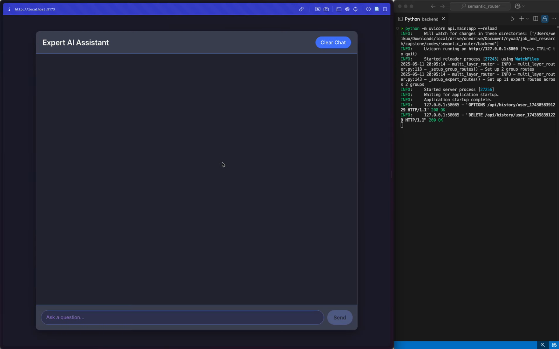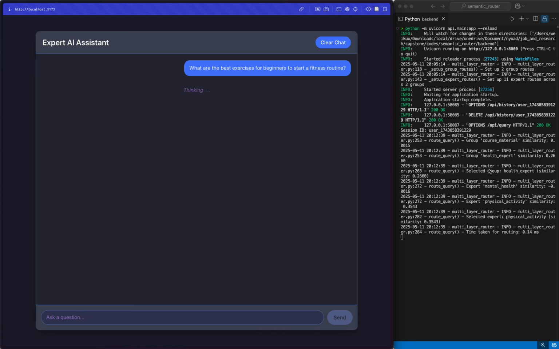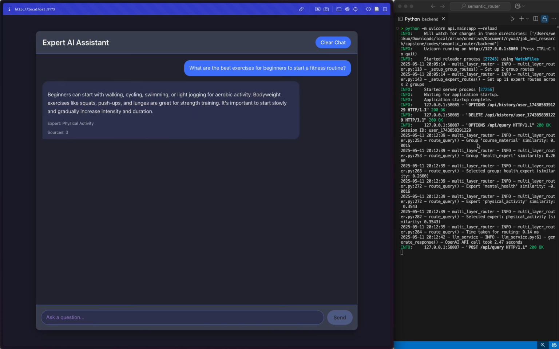If I just copy paste this line and then post it to our chatbot, as you can see on the right, we received a query from the chatbot, and then first we go into two major groups, which is the course material group and then the health expert group. So we compare the similarity score of the course material and the similarity score for health expert, and we can see health expert is a lot higher, 0.26 comparing to only 0.0015. Once we dig into health expert, we compare mental health and physical activity, and we found out physical activity has a higher similarity score.